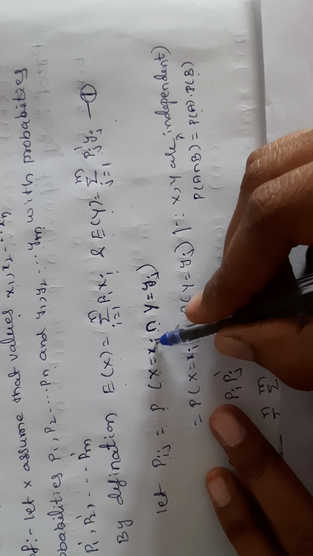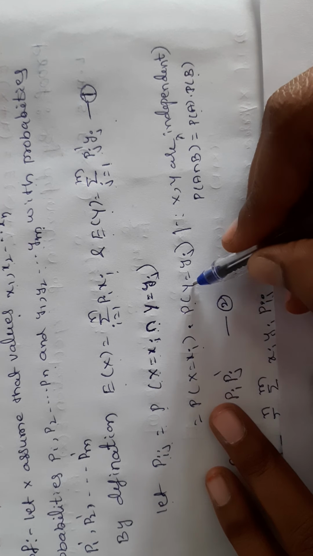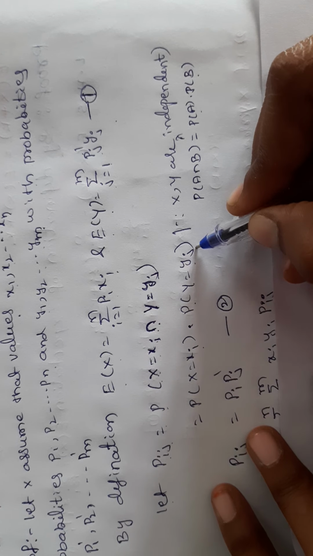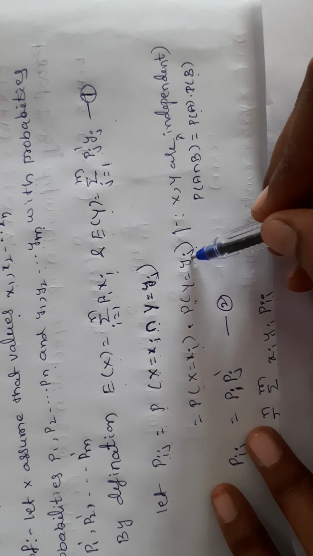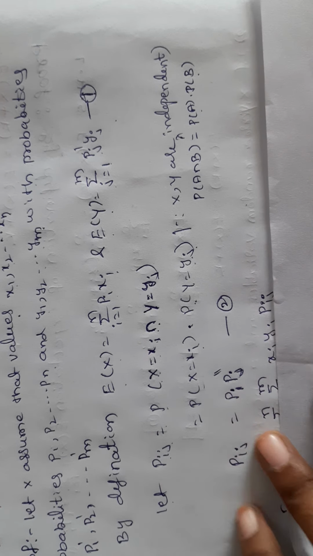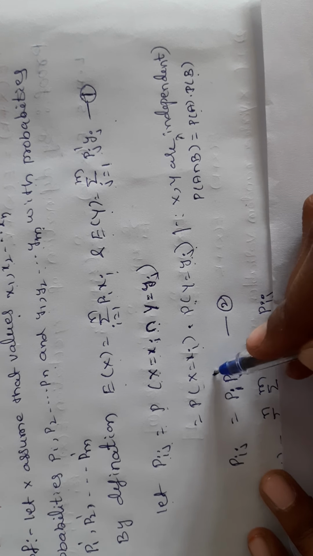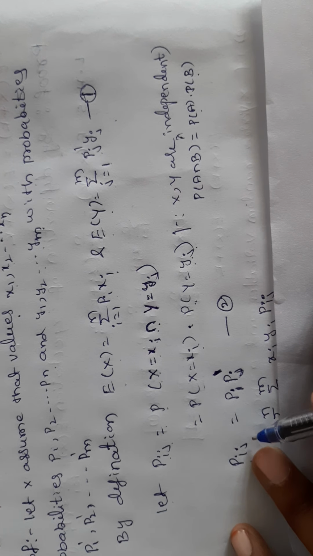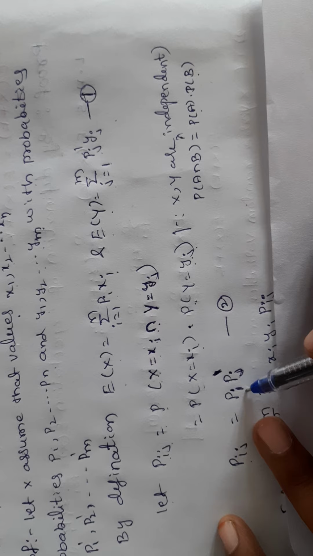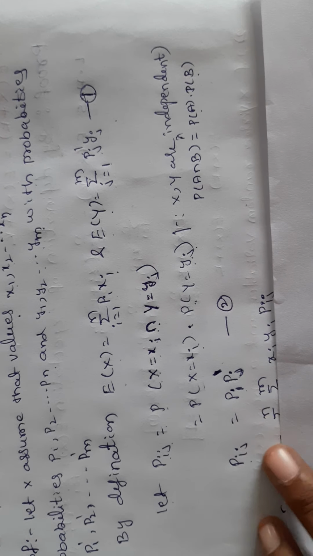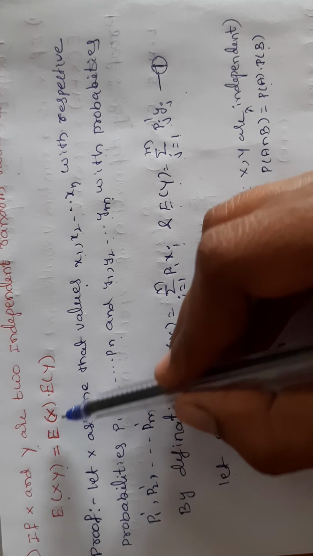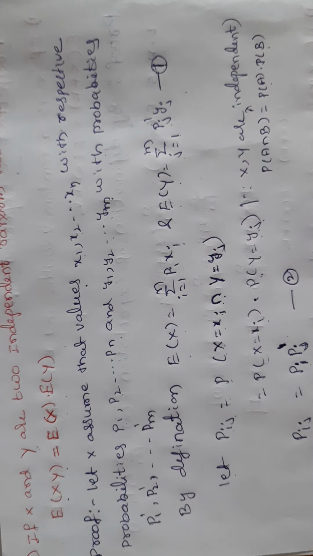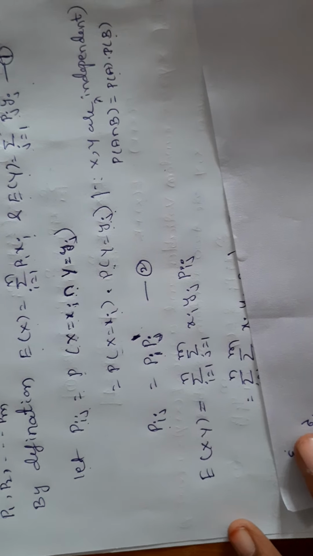Probability of X equals xi into probability of Y equals yj. So this is nothing but pi, and this is nothing but pj dash. So simply, pij is equal to pi into pj dash. Okay. Next, what we have to prove? E of xy is equal to E of x into E of y. Now I am taking the LHS.